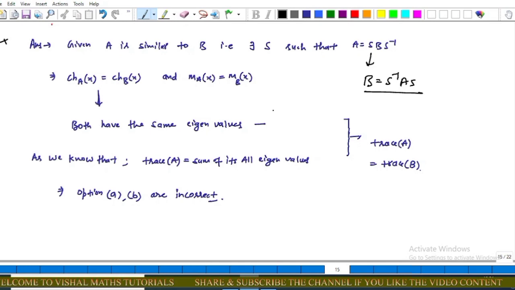That is, every eigenvalue of A equals an eigenvalue of B. Now, as we know, the trace of A is equal to the sum of all its eigenvalues, this implies that the trace of A is equal to the trace of B. Now, options A and B are incorrect, because in the question we have to find the option which in general need not be true.